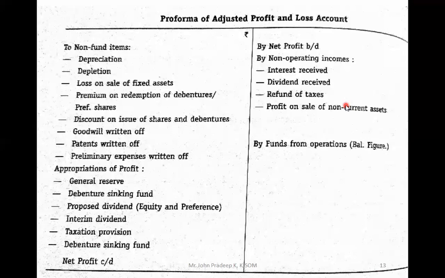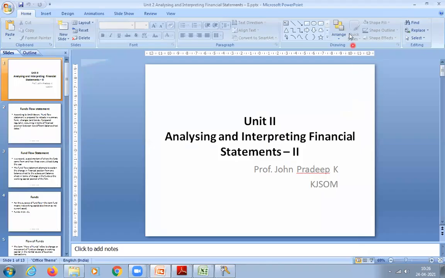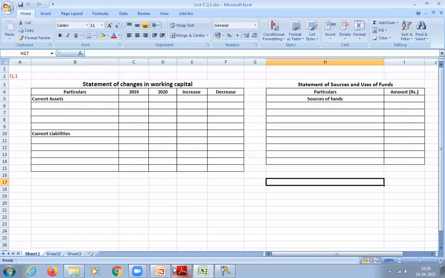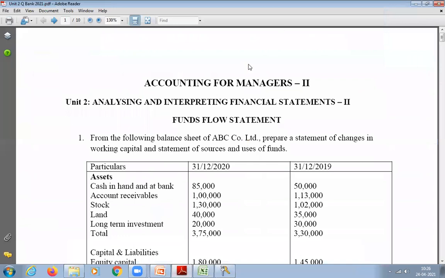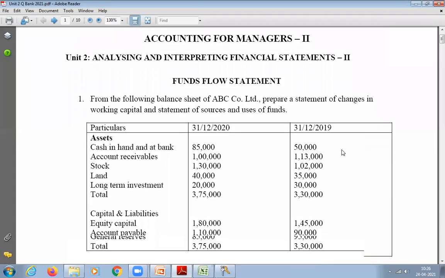Anyway, we will come back to this format later. Now we will do one question. Question number 1 we will solve now, where there is no need to prepare this particular format. Before we go for the second question, I'll discuss this again. So shall we go to question number 1, students? Yes, sir. We will come back to that again. Hope all of you downloaded the question from the LMS. Yes or no? Yes, sir. So I request someone to please read question number 1 for us.